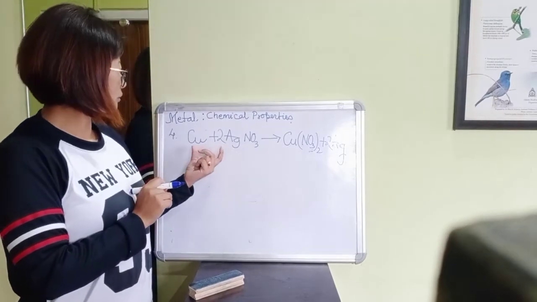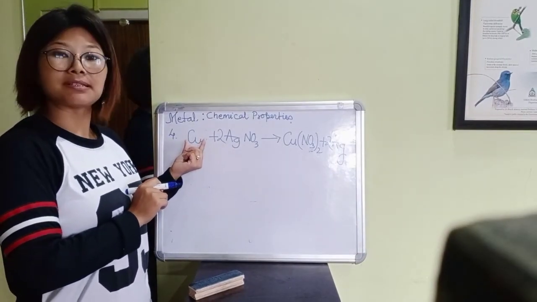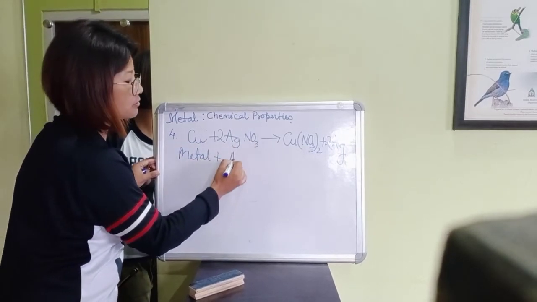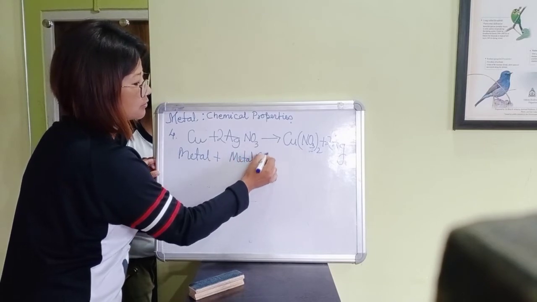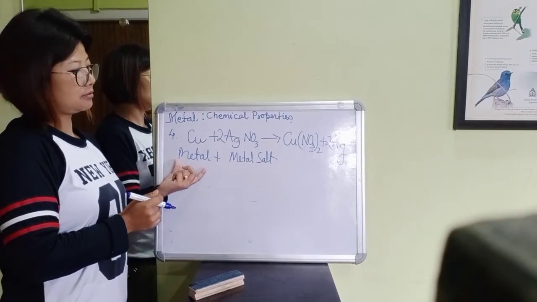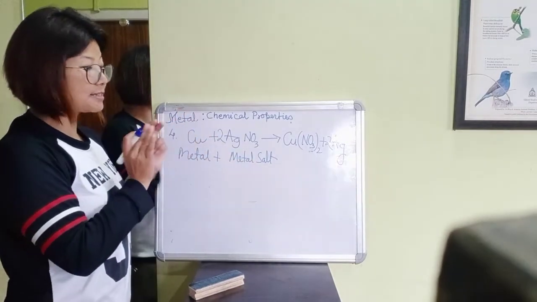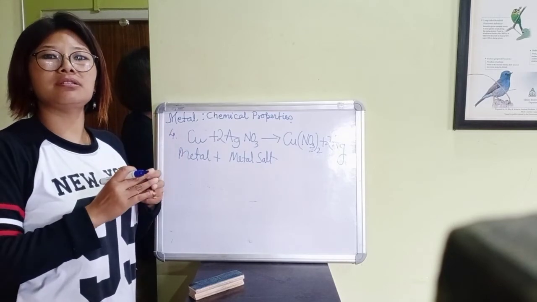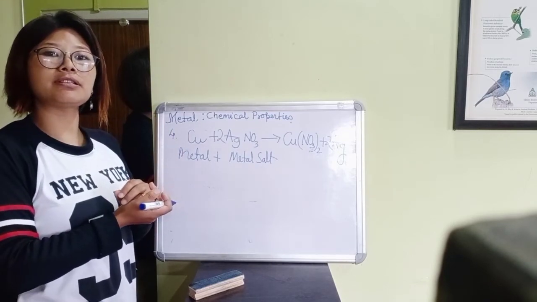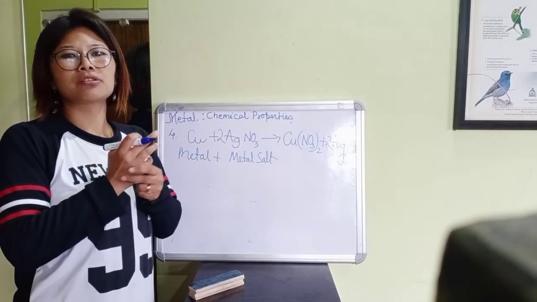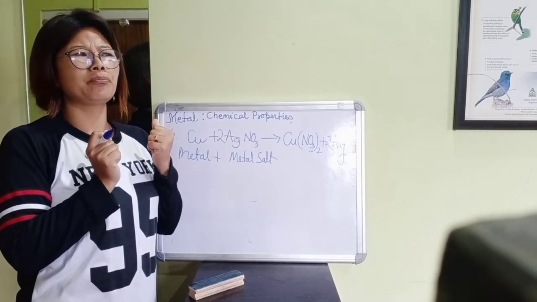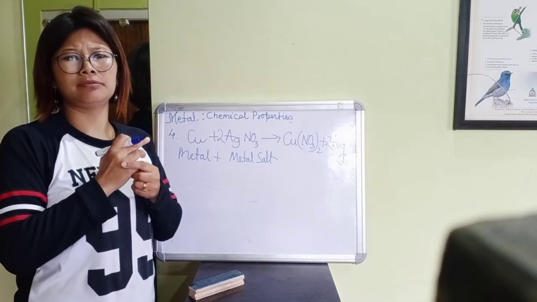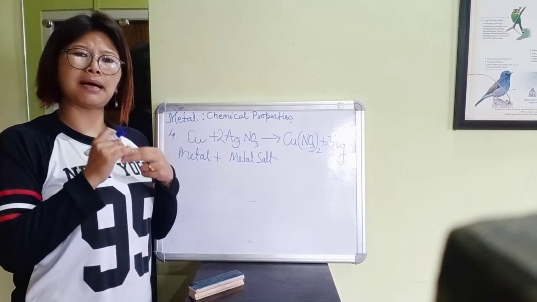Is it clear? So when a metal reacts with another metal salt, one metal displaces another metal. That depends upon the reactivity. Reactivity means different metals react differently with different substances. Like I told you, potassium and sodium react vigorously with oxygen and water. They are very reactive, whereas copper is mild.